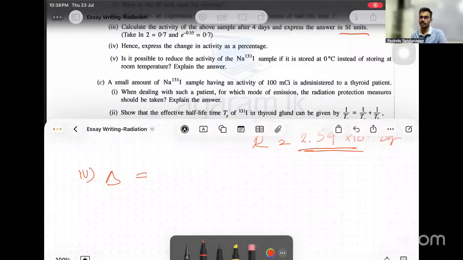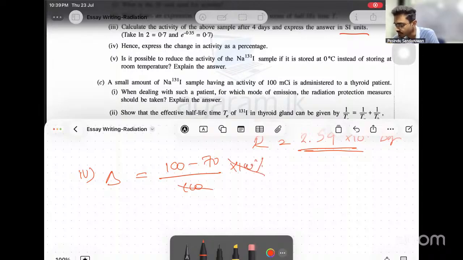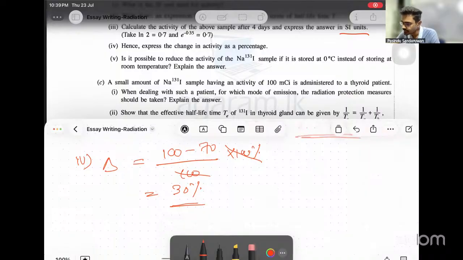Or else, when it comes to radioactive decay, if you are writing a difference, you can consider initial minus final. Both are fine. Initially it is 100, finally 70. Then percentage into 100 becomes simple. What's the change? Change is 30%. Then 5.